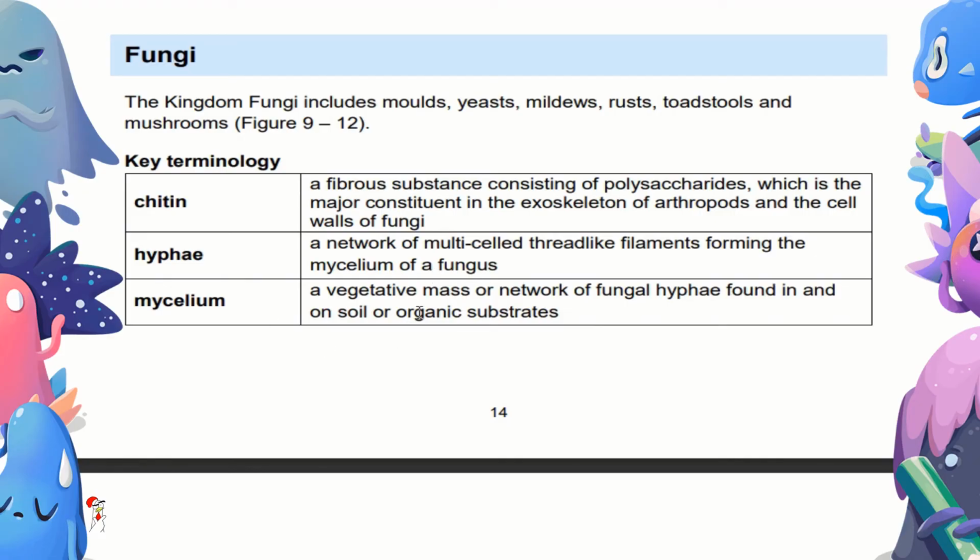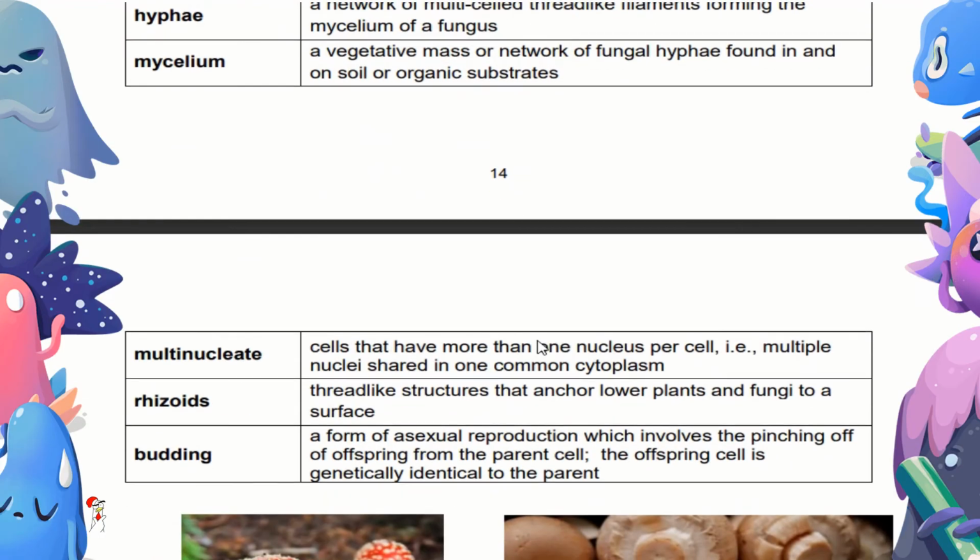Mycelium is a vegetative mass or network of fungal hyphae found in and on soil or organic substrates. There's multinucleate cells that have more than one nucleus per cell. Example, multiple nuclei shared in one common cytoplasm.